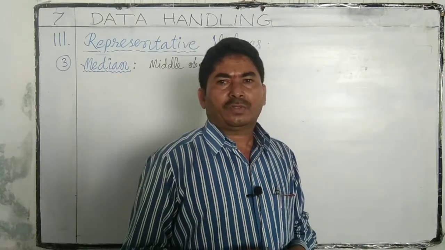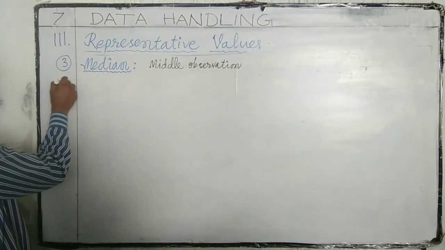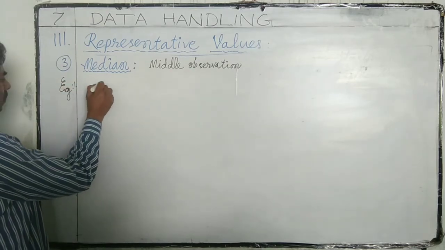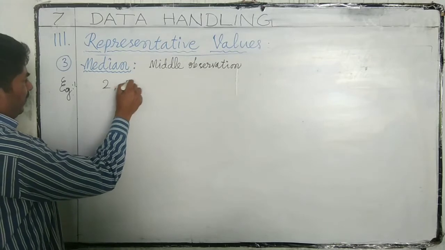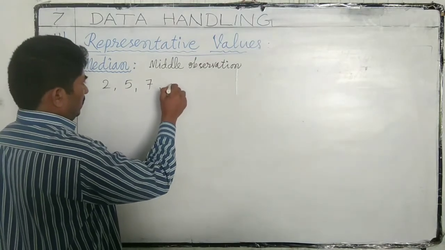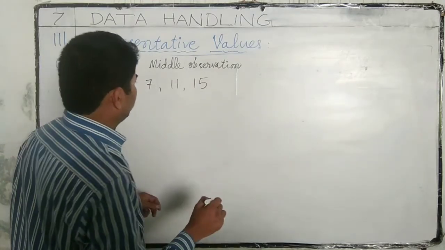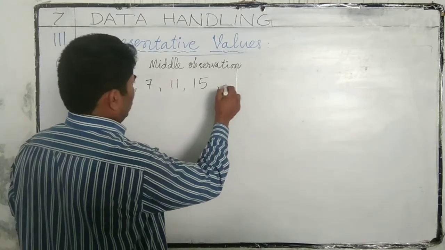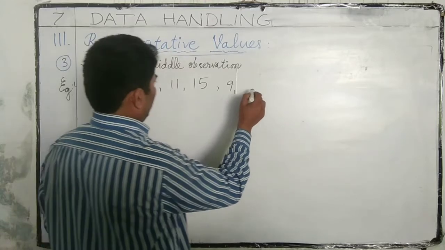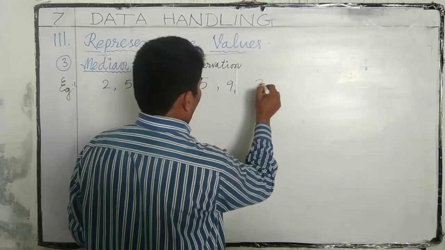Let us observe a few examples: 2, 5, 7, 11, 15, 9, 3.